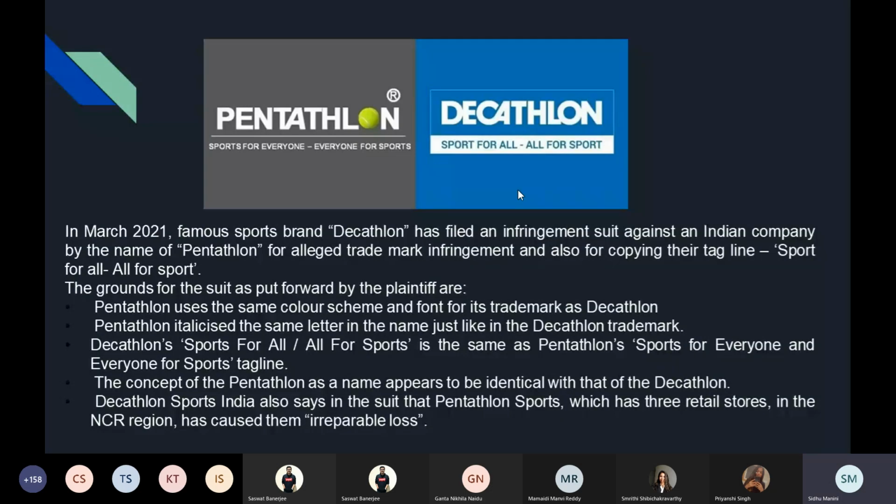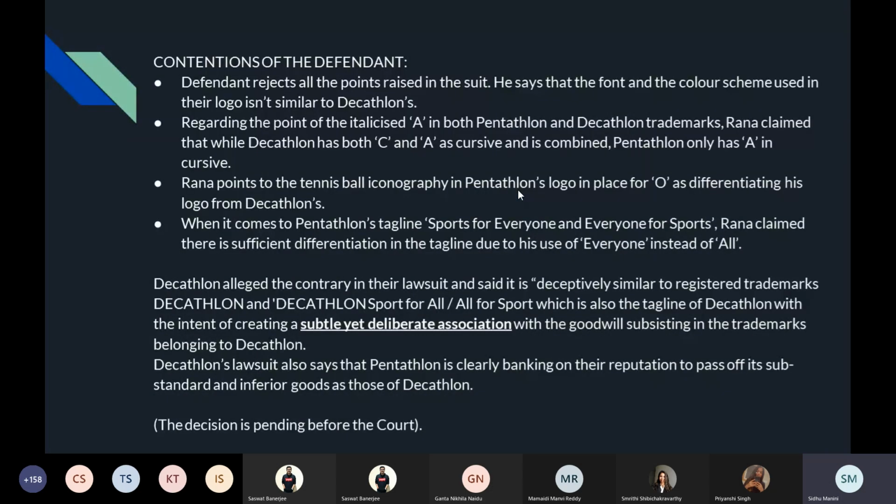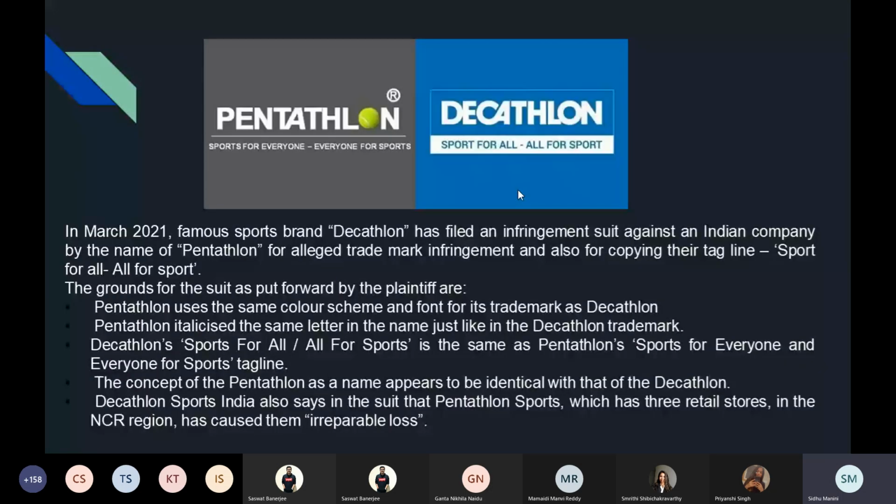Now, what did the defendant contend? Defendant rejects all the points raised in the suit. He says that the font and the color scheme used in their logo isn't similar to Decathlon's. So they say that the font and the colors used are not the same. See, the color is not the same, but we all know that it is just the color that is different. There are very minor differences. Otherwise, it's 85 or 90% the same.